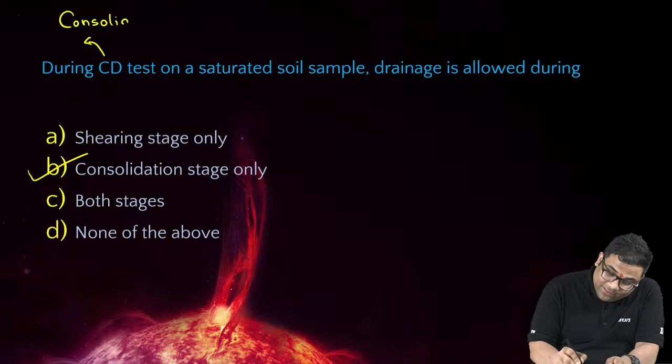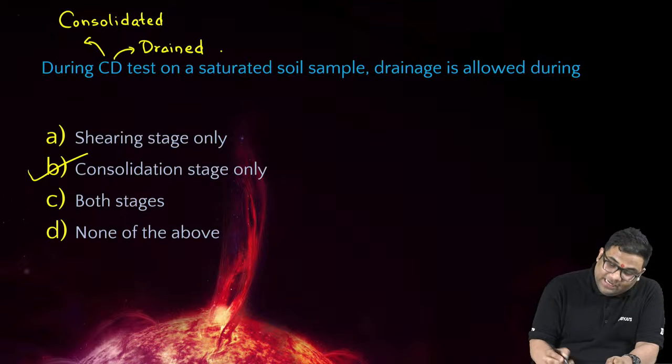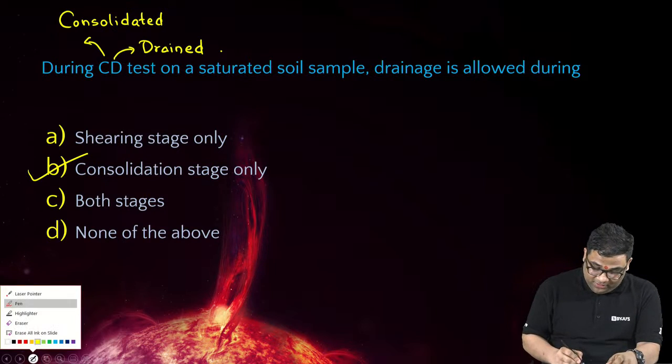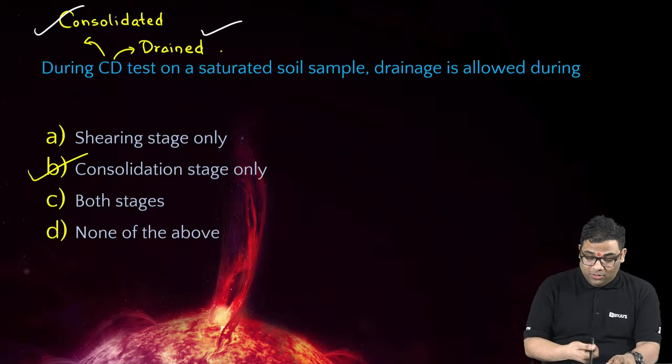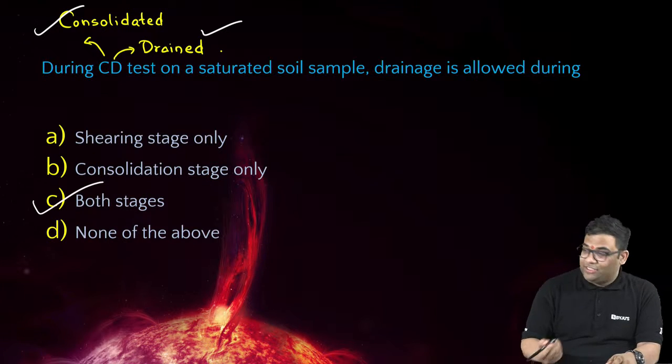CD means what? Consolidated and then drained. So, consolidated means what? Drainage is possible. Drained means what? Drainage is possible. So, both the stages.